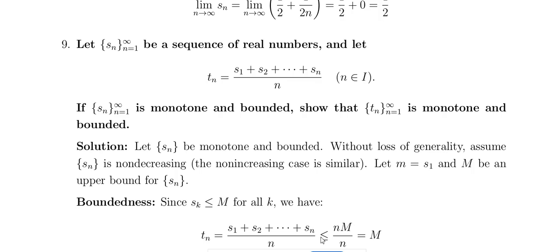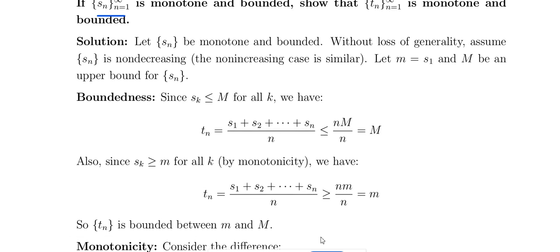And another problem is the sequence of real numbers. Let Tn equal S1 plus S2 plus and so on up to Sn, divided by n. Sn is a sequence of real numbers. T is the average of this, the average of the sequence Sn: S1 plus S2 plus up to Sn divided by n. Okay, average of the n terms of the sequence. If Sn is a monotone sequence and bounded, then Tn is also monotone and bounded.